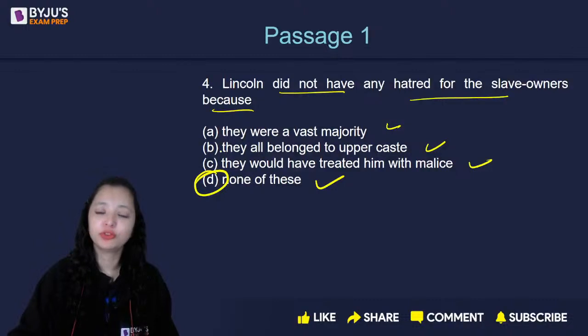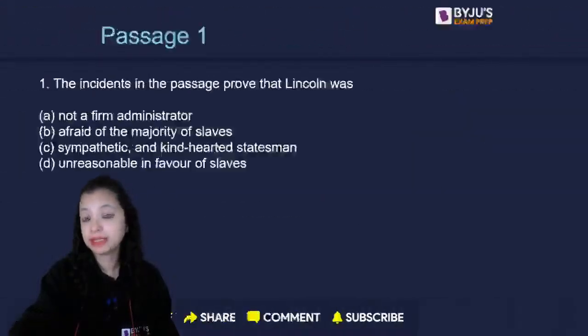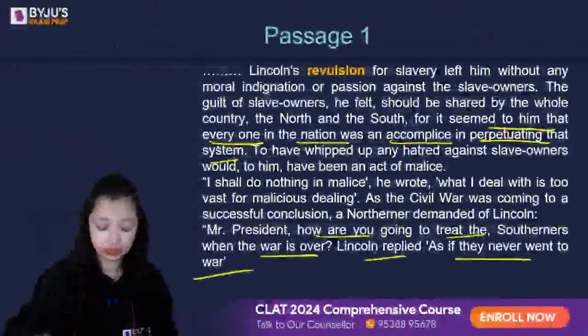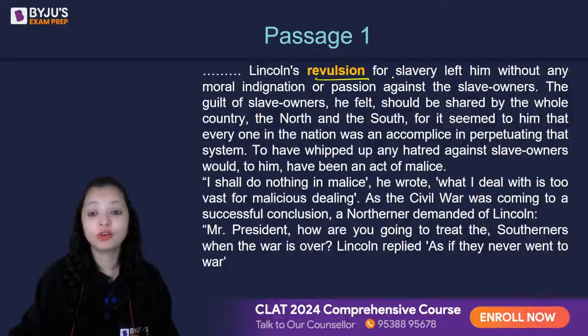I think before we move to the next question, I should explain the passage to you. I have two more questions left here, but we're going to understand the passage. It was a short passage, but it's important to read it carefully. Let's understand it. Lincoln's revulsion for slavery left him without any moral indignation or passion against the slave owners. That means he did not judge the slave owners.